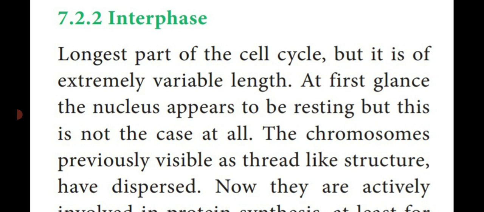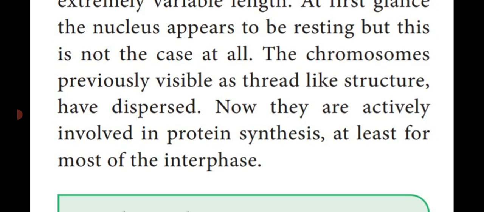And also the chromosomes which are present in the interphase stage are visible as thread-like structures. So the chromosome in the interphase stage looks like a coiled thread-like structure, like thread wound around. So these structures are dispersed. That means they are separated from one another. The coiled or thread-like structure of a chromosome is dispersed. That means it is going to be separate.